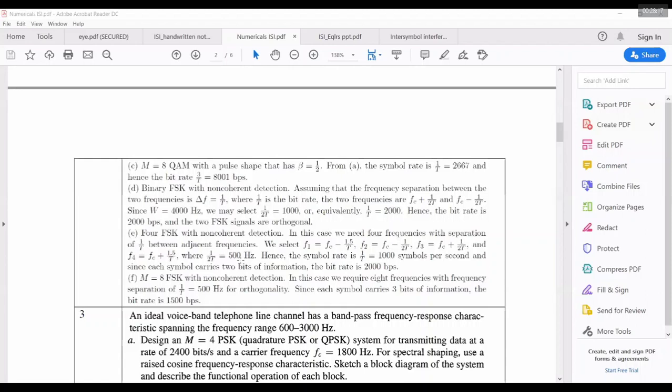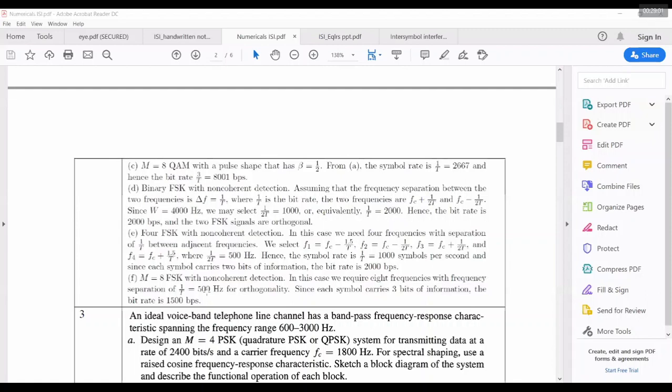So this is actually W by 2. Then 2 times W by 2 is W actually. W is 4000 hertz, that's what they have given. Now, since 1 by 2T is 500 hertz, obviously 1 by T will become 1000 hertz. Now 1000 plus 1000 plus 1000 plus 1000 hertz, 4 signals. Is it clear? Now for 8 signals, 8 into 500 is 4 kilohertz. Is this clear?